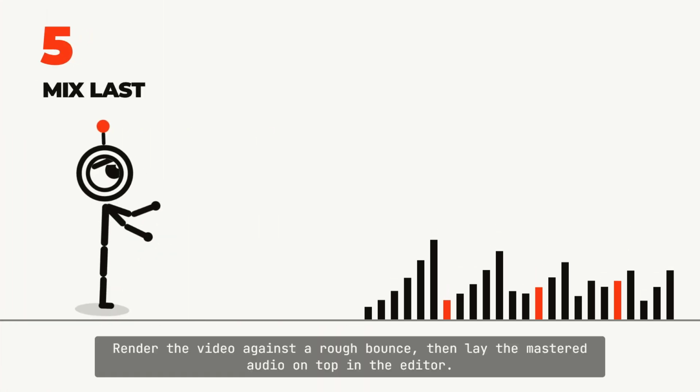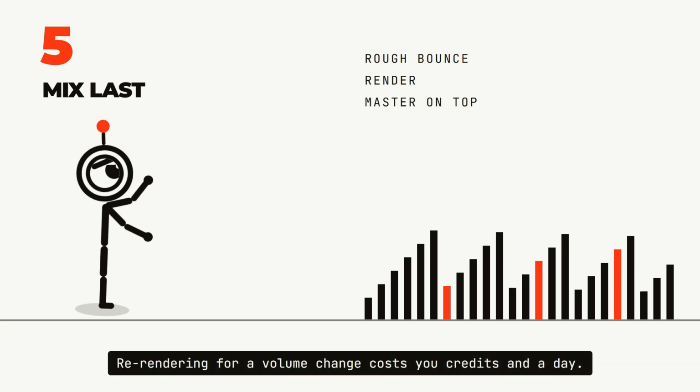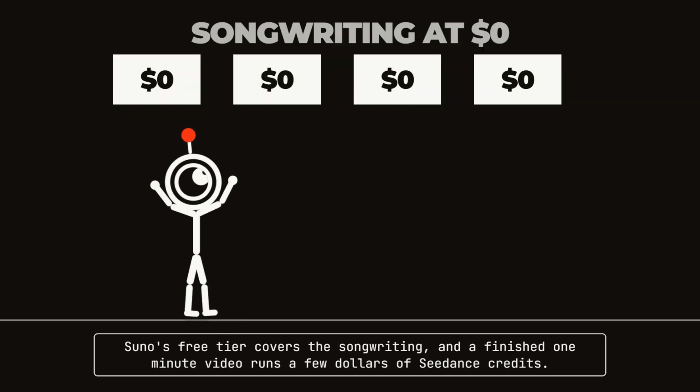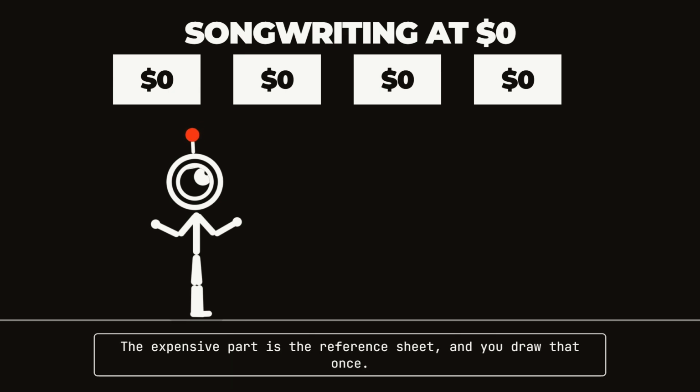Mix last. Render the video against a rough bounce. Then lay the mastered audio on top in the editor. Re-rendering for a volume change costs you credits and a day. The cost is small. Suno's free tier covers the songwriting, and a finished 1-minute video runs a few dollars of Seedance credits. The expensive part is the reference sheet, and you draw that once.